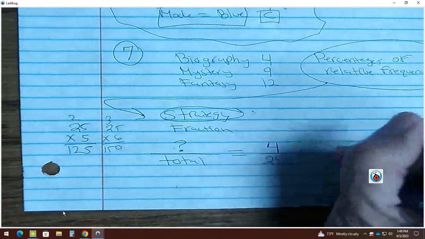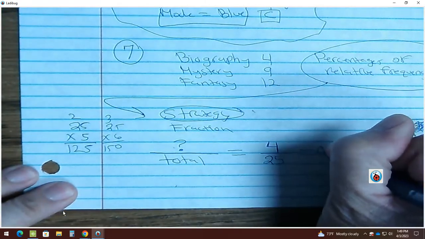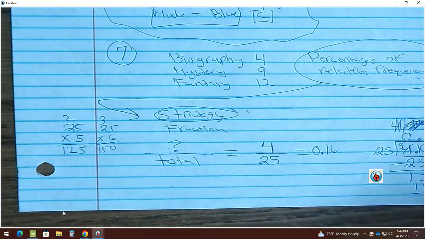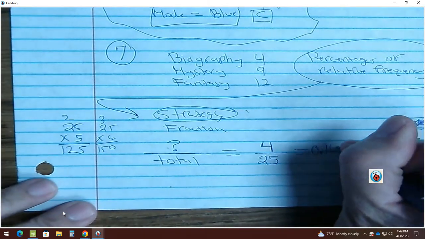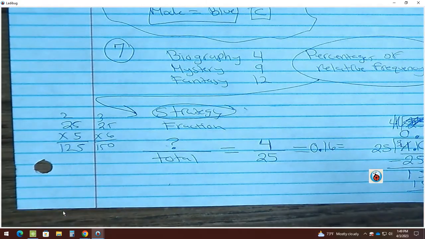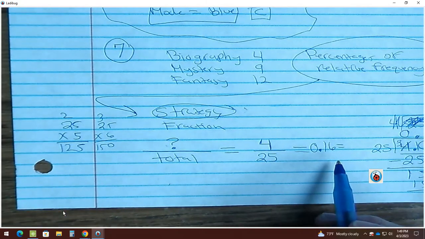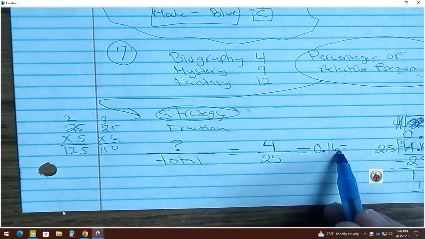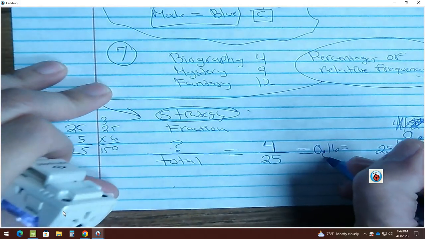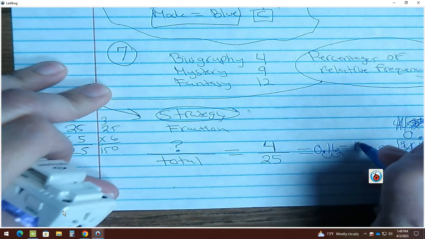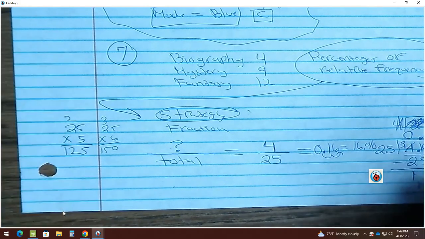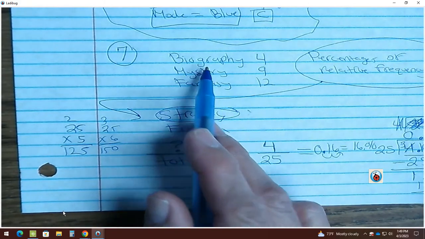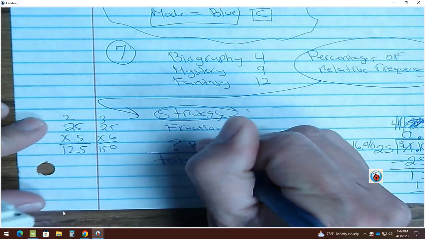4 over 25 is equal to 0.16. Now, how do I change this to percent? 2 to the right. So if I move twice to the right, 1, 2, it'll be 16%. And who is the one that we're checking? Biography, right? So let's go ahead and put here in the question marks biography.